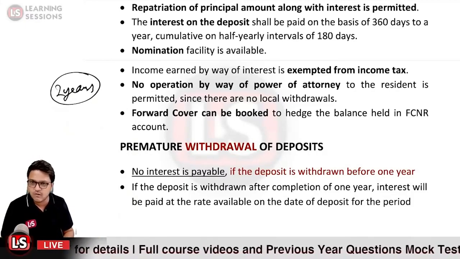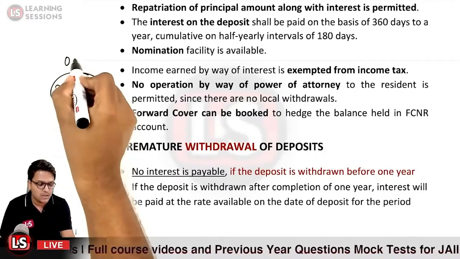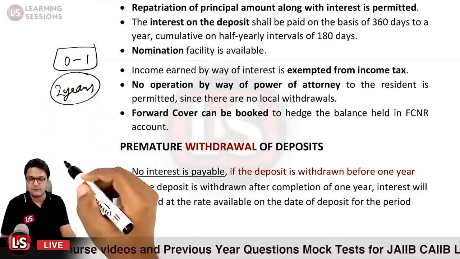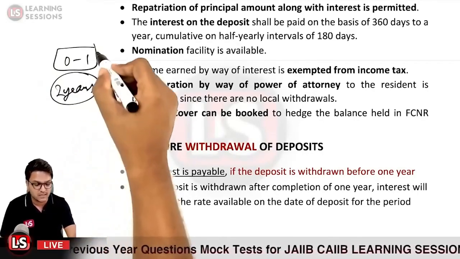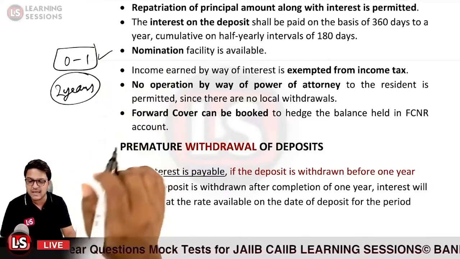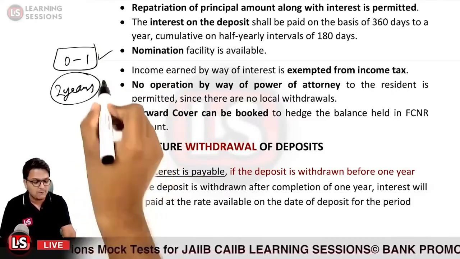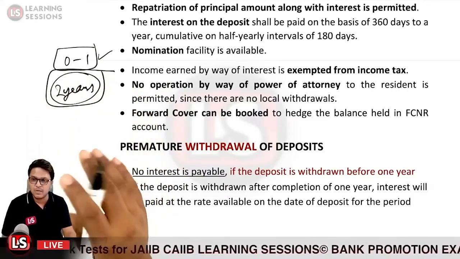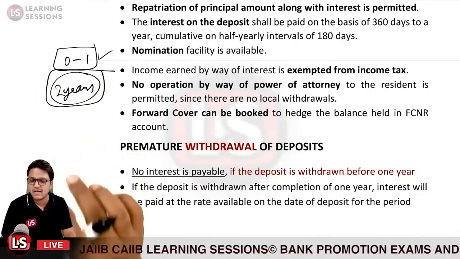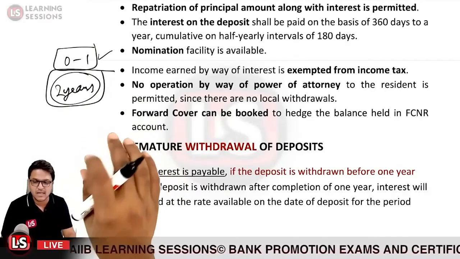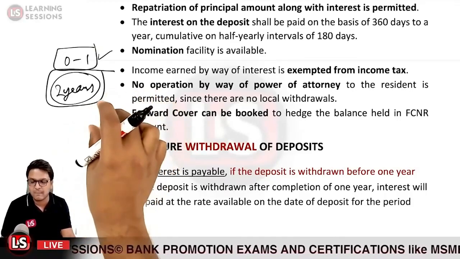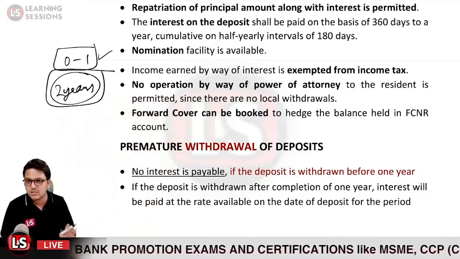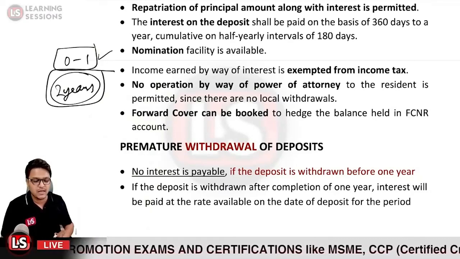In that case, interest will be paid, because from 0 to 1 year, if you are maturing in that particular period, if your premature withdrawal is being done in the first year itself, then in that case, no interest will be paid. But if it is done after the completion of 1 year, in that case, interest will be paid as per the time period elapsed. So in that particular case, we are assuming that 2 years have elapsed. So the bank will be paying us the interest rate as per the 2 years rate available.